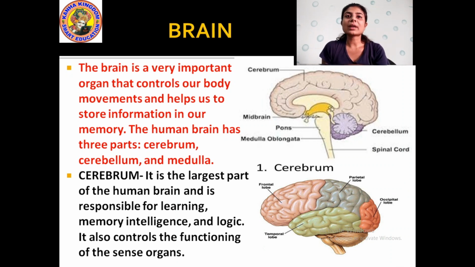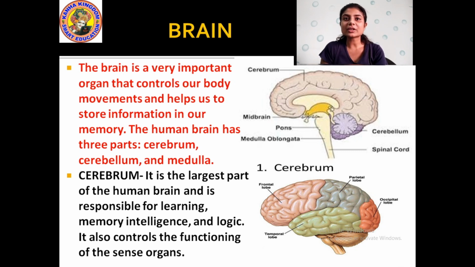Alright, so now let us study about the cerebrum. What is cerebrum? Cerebrum is the largest part of the human brain and is responsible for learning, memory, intelligence and logic. It also controls the functioning of the sense organs. This cerebrum is the largest part of the brain. You can see in the picture the whole large part, that is the cerebrum.